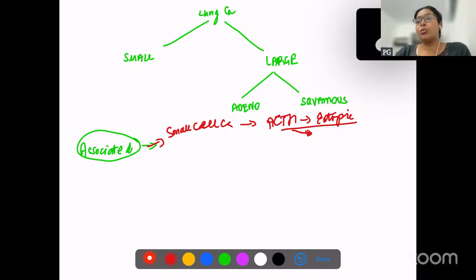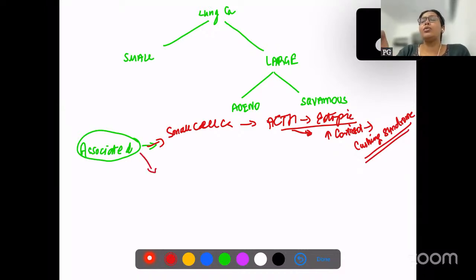But if ectopic ACTH production is there, it can lead to increased cortisol production. Whenever increased cortisol production is there, we know the disease which is going to occur is Cushing's syndrome. So this is small cell carcinoma, and the associated paraneoplastic syndrome with squamous cell carcinoma is going to be